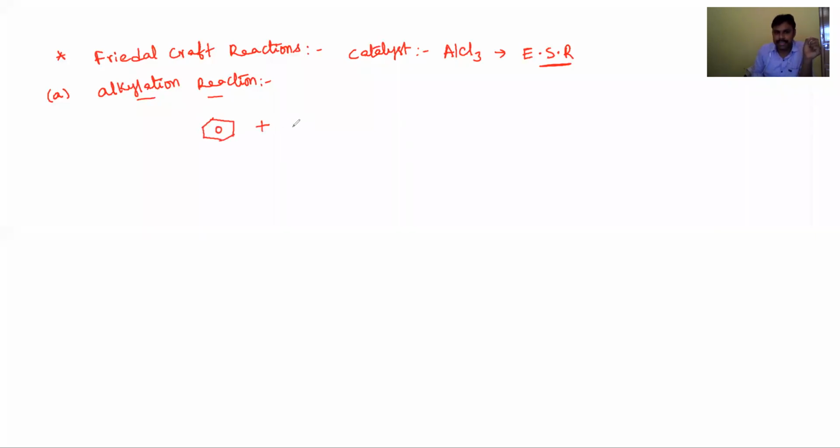Benzene reacts with alkyl halides in the presence of AlCl3 catalyst to produce alkyl benzene, and in this reaction the electrophile is R plus, a stable carbocation.